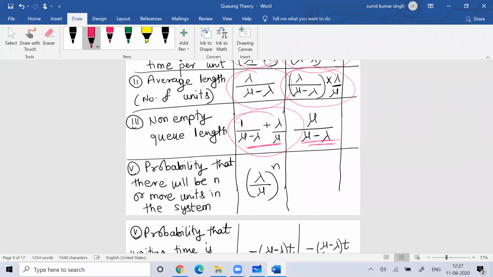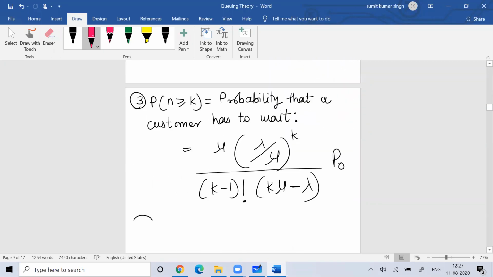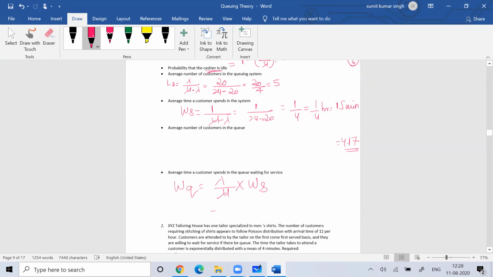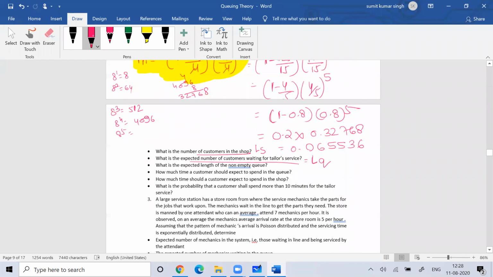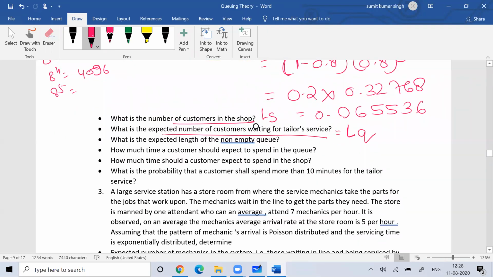If I'm asking you what is the expected number of non-empty queue, so this is q, so that is mu by mu minus lambda. This is the formula for non-empty queue length: mu by mu minus lambda.